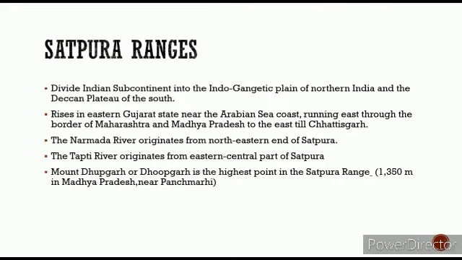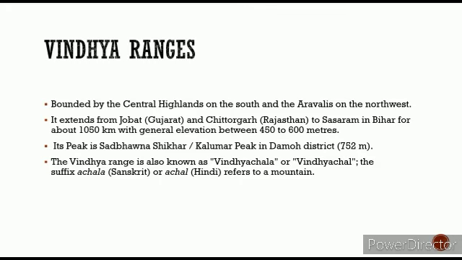Vindhya Ranges. These are bounded by the central highlands on the south and the Aravallis on the northwest. They extend from Jobat, Gujarat and Chittorgarh, Rajasthan to Sasaram in Bihar for about 1050 km, with general elevation between 450 to 600 meters.